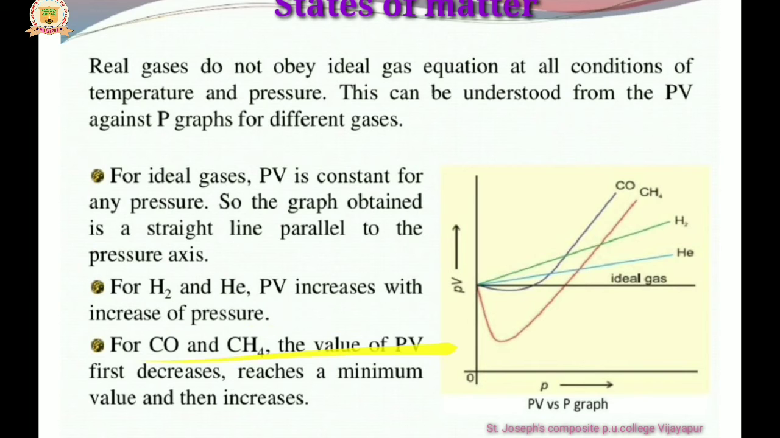For the curves of CO and methane, the value of PV first decreases. It shows a negative deviation. These two curves bend downwards, meaning the PV value is decreasing, which shows negative deviation. So the PV value first decreases and reaches a minimum value, then it goes on increasing. This shows that these curves deviate from the ideal gas. These two, CO and CH4, are more easily liquefiable gases, and they deviate from ideal behavior.